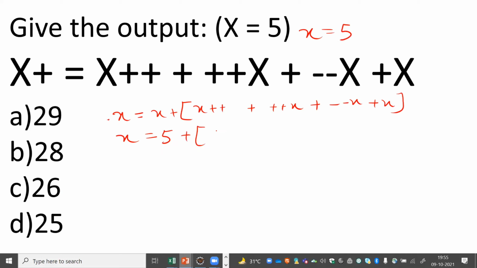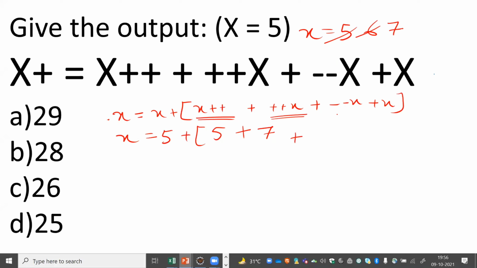Great. So here we can see this is a postfix operator. First of all, we will use the value, then we will change it. So here it will become 6, then we will apply the plus operator. Here you can see again it is a prefix operator. That means we have to change the value first. It is plus, so we increase the value by 1. Now the value becomes 7.